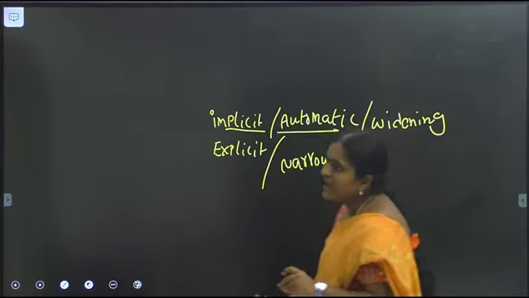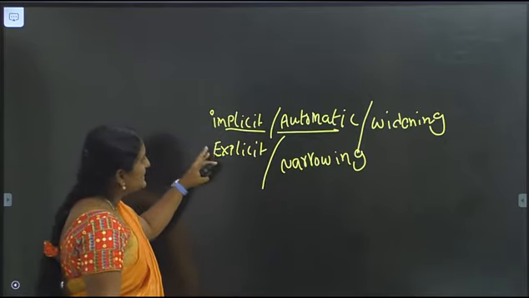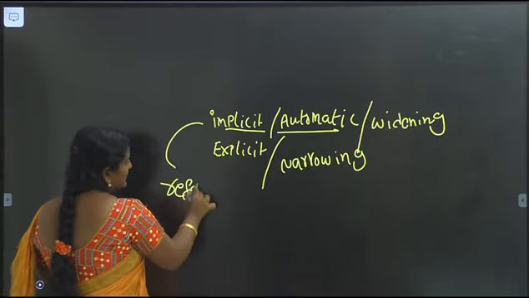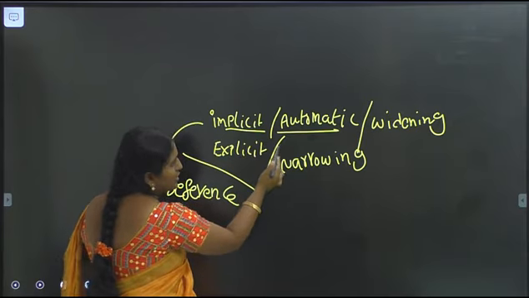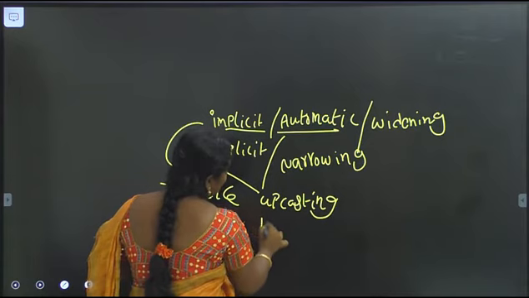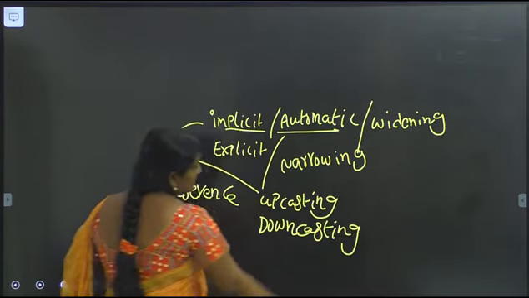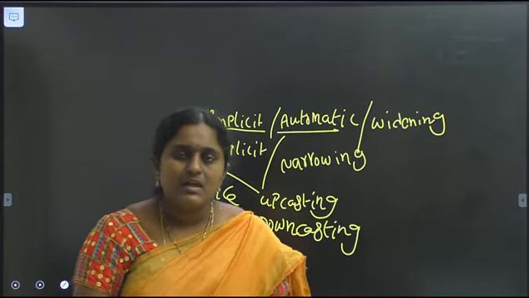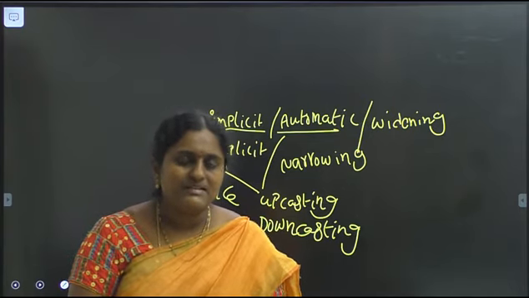In a similar way, reference type casting also can be classified into two types. Implicit, automatic, or upcasting. Reference means reference or object type casting, so it is converting into implicit, automatic or upcasting. Next one, explicit casting means downcasting. Typecasting means we can convert one data type value into another data type. It is classified into two types, implicit and explicit.